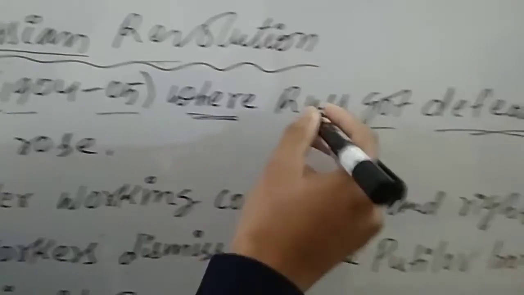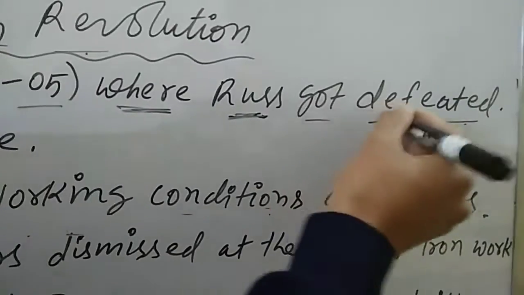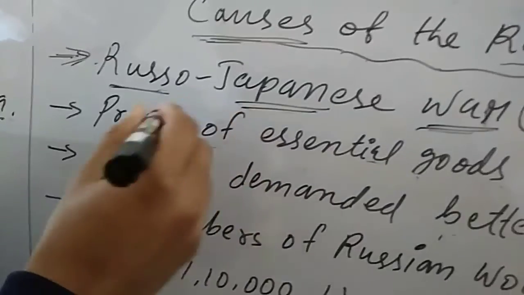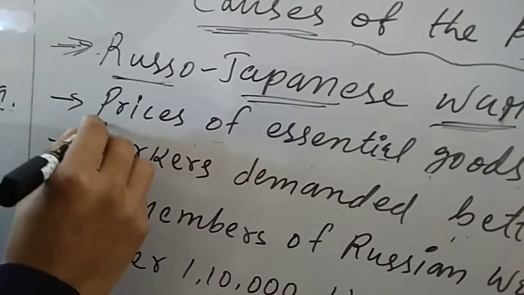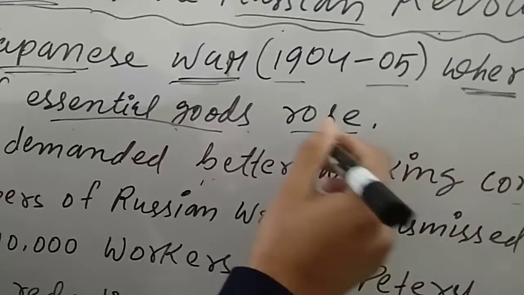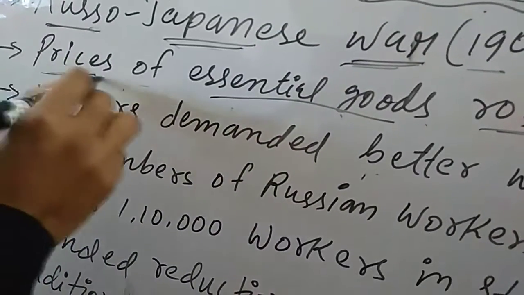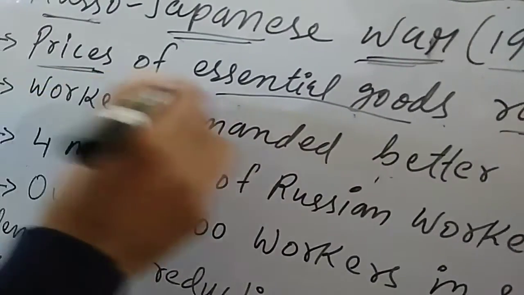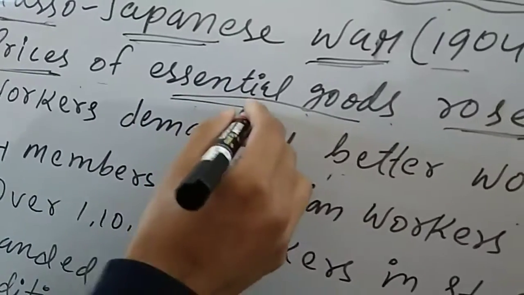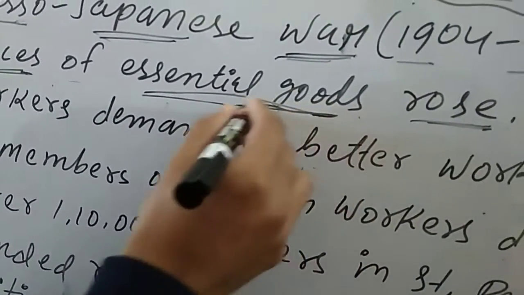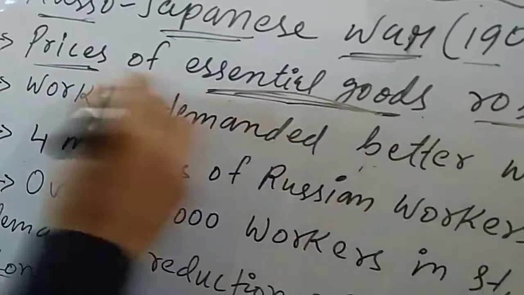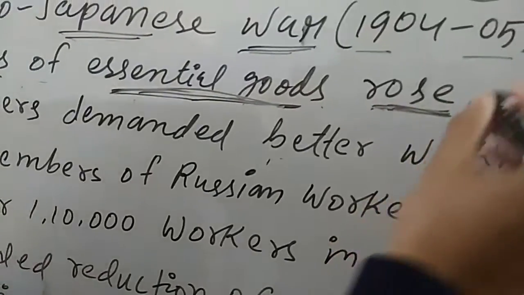1904-05 युद्ध में Russia defeat हुआ है जापान से. Okay, Russia got defeated. Now during the wartime, prices of essential goods rose. So prices of essential goods like salt, rice, wheat, generally the prices of these essential goods rose. Rose comes from rise.